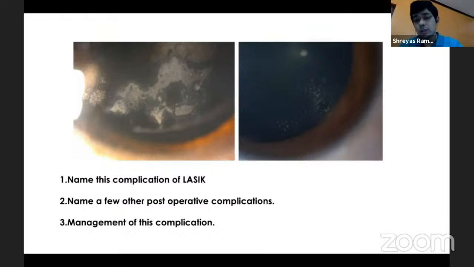In very bad situations, if it's a flap which is not adhering properly, not settling properly, you may even have to amputate the flap. When you amputate the flap, you're getting rid of the flap altogether, and therefore there's no interface now, and the epithelial growth cannot happen again. Okay.